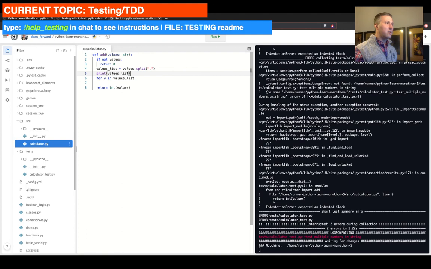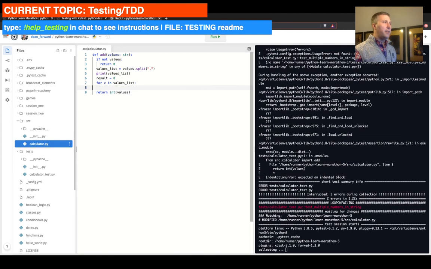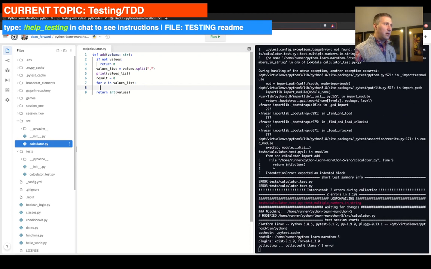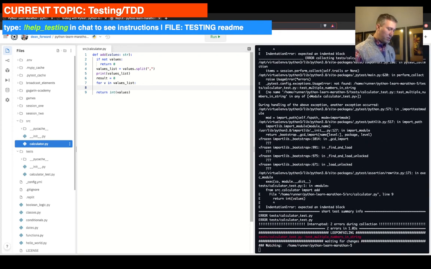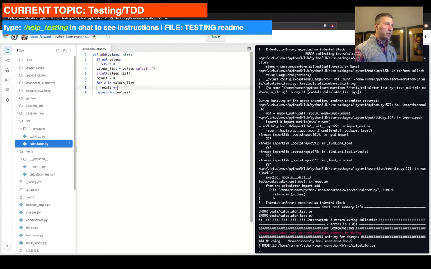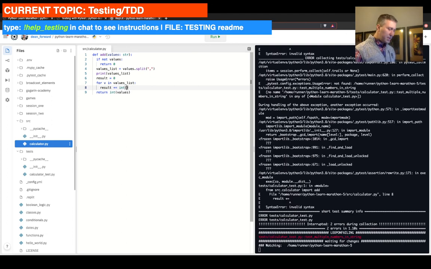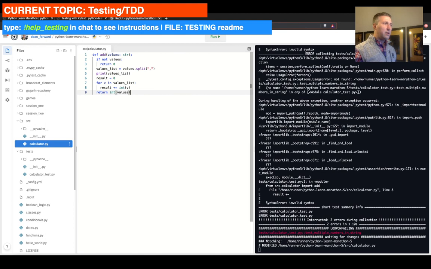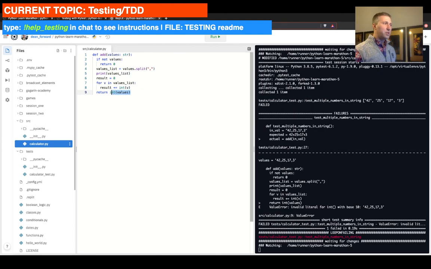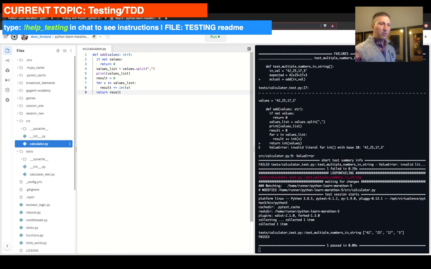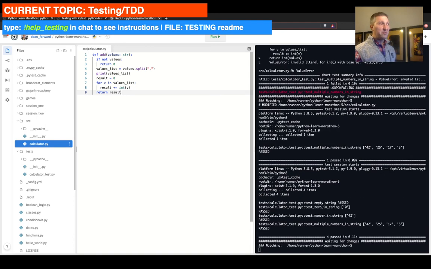So let's go result equal to 0, and then for v in values list, we're going to do result plus equal, and we're going to convert the particular v into int. Then in here, instead of int values, we're just going to return result. So that's kind of cool. It should rerun, and all of it passes. This is beautiful. This is very nice.